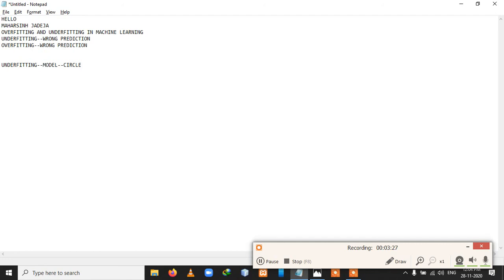But I give the input object as an orange. The model will check whether the input object is a circle or not. An orange is also a circle, so this condition will be true. So this prediction leads to wrong prediction.